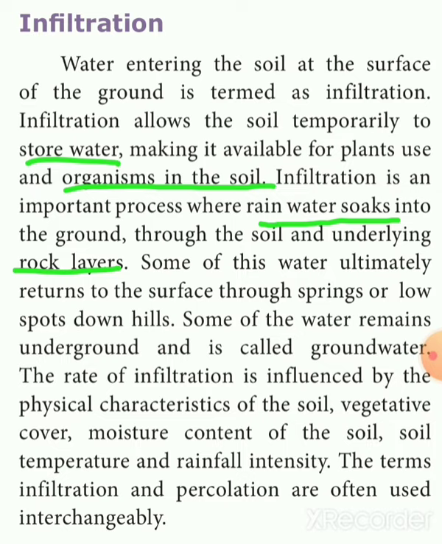Some of the water remains underground, and it is called groundwater. So the process of infiltration is the main reason for the formation of groundwater.